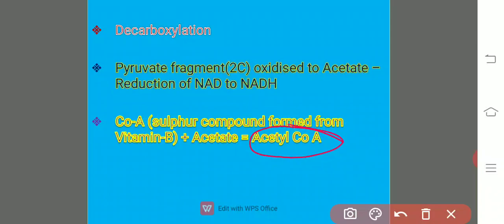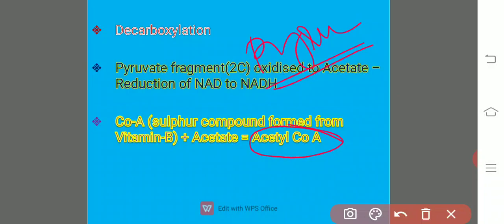Right? So like this, the pyruvic acid which is formed at the end of the glycolysis enters into the mitochondrial matrix in the form of acetyl coenzyme A. This is the first substrate which has to interact with another substrate containing 4 carbons, that is oxaloacetic acid.